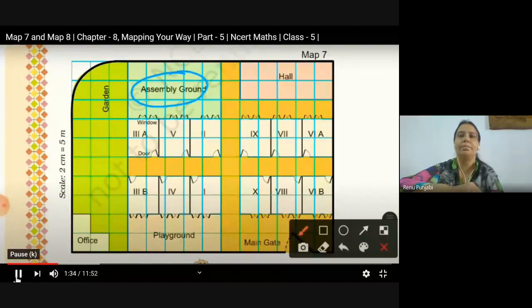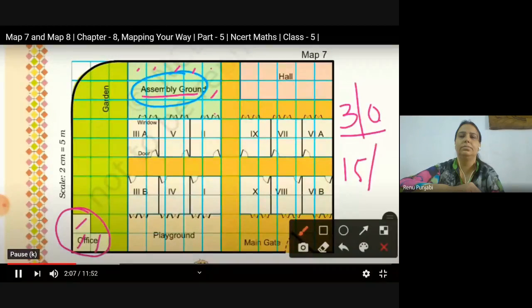First is the assembly ground, and second is the office. So here we have the office. You can see that the area of the office is 1, 2, 3. It occupies 3 complete squares. So we can write it is 3 complete squares, or you can write 3 grid boxes. And similarly, the assembly ground has the area of how many boxes? 1, 2, 3, 4, 5; 5 threes are 15. So 3 is the area of the office, and 15 is the area of the assembly ground. So here we can easily compare.